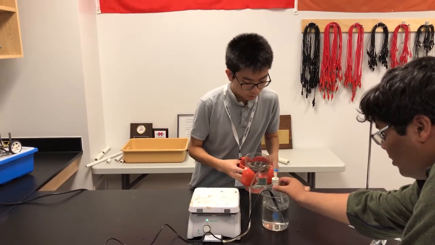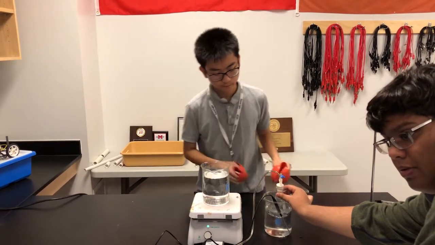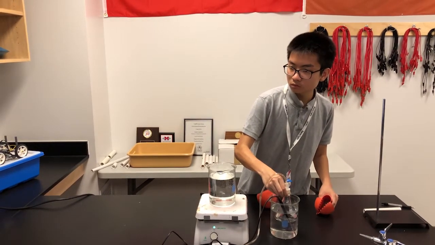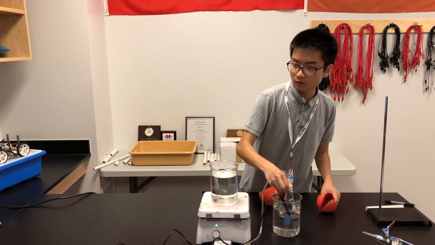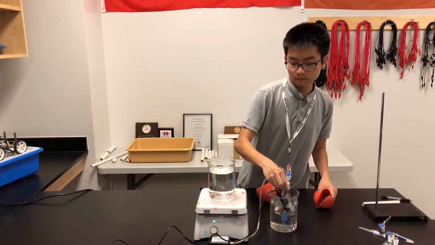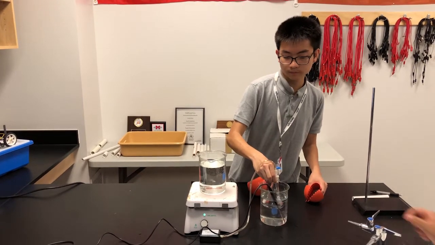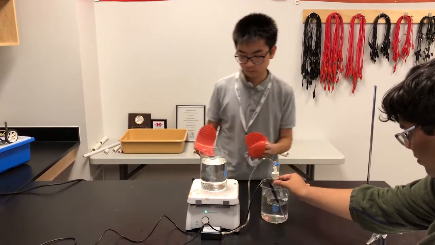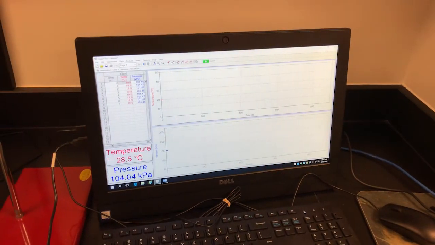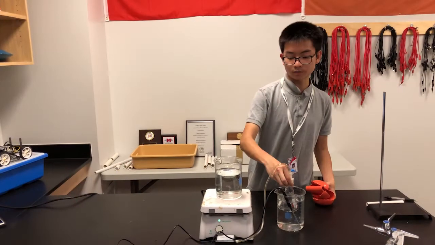This way, whenever you record the temperature, it depends on the amount of surface area that the water in the beaker touches with the Erlenmeyer flask. So basically, you have to keep the Erlenmeyer flask at the same volume where it is, or else your pressures will fluctuate. Whenever you are recording the data, make sure that the pressure is constant around there. If it is constant, then you record down the temperature, and you do this for 5 trials.